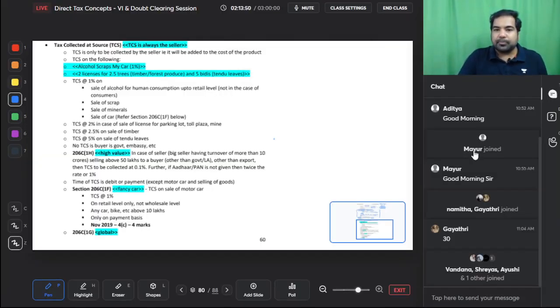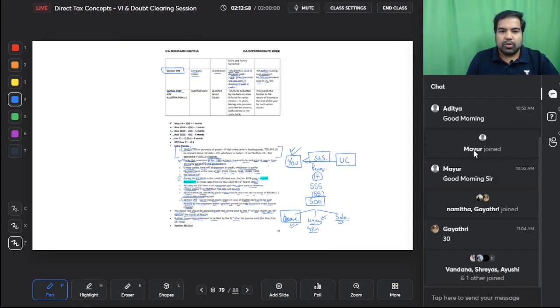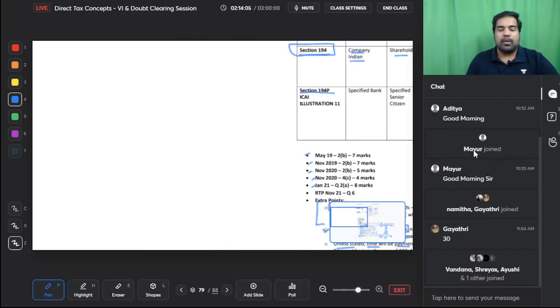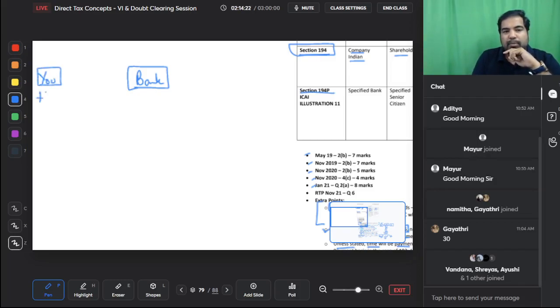Alright, getting back. Guys, just one section I forgot to discuss, which I want to discuss right away in TDS. So, just discussing 194P, which is actually a latest section. So it's good that we're discussing it separately. Now P is basically pension. Okay, so remember it from the name of pension. This is a bank and you are a notified senior citizen. Notified senior citizen means you are more than 75 years old.